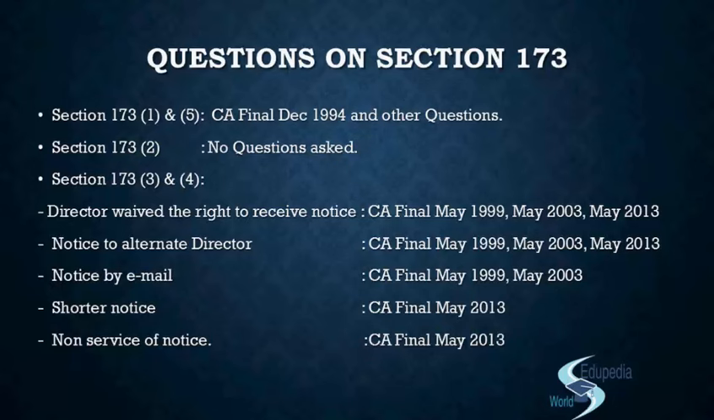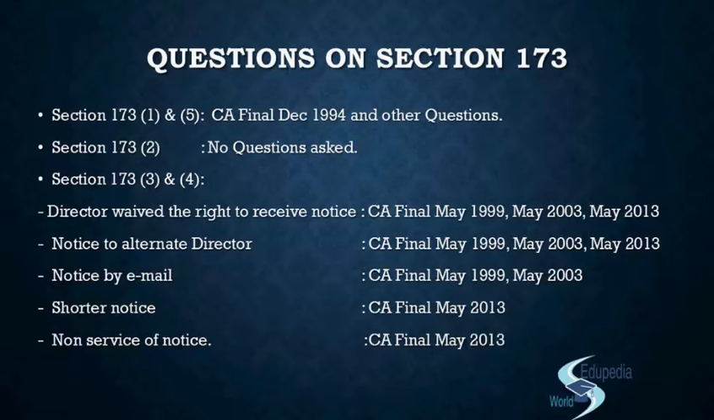That will be a contravention of section 173 subsection 3, because again the section only says that the notice shall be sent to every director, and since an alternate director is also a director, he is squarely covered in the term every director. We know he is not a proxy, not a representative, he is a director in his own right. So notice has to be served on him, right? And then also the other provisions will also be applicable on him.